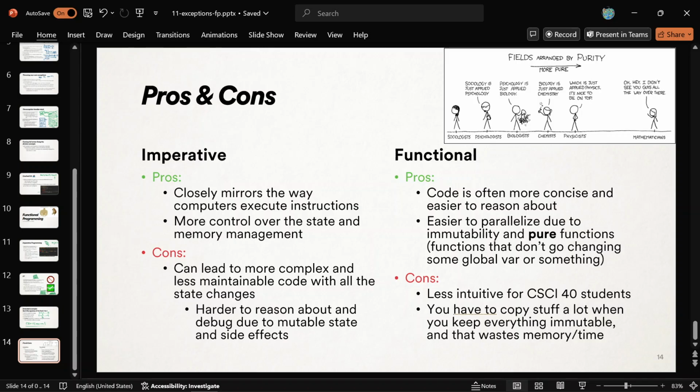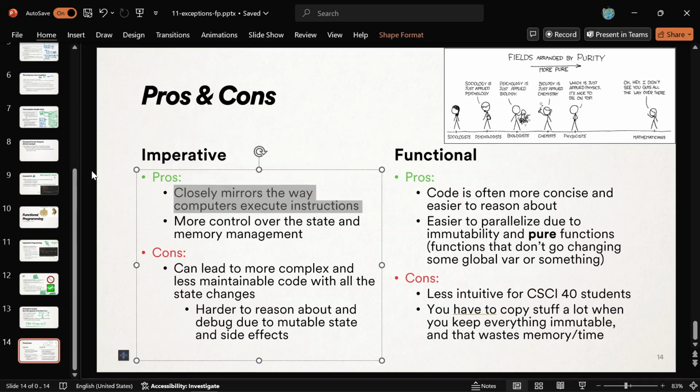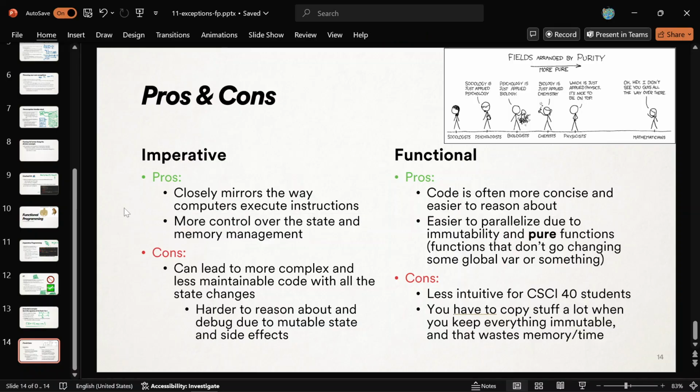What is good about imperative? That's what you're essentially learning in your computer science degree for most of your classes. That's the way the CPU is really thinking. It's messing with the values of variables secretly, deep down, inside of its circuitry. So that's a pro for imperative. That's why you should understand it, and why we teach it to you first. You also have more control over what's going on and how your memory gets managed, because you understand that things are changing, okay?